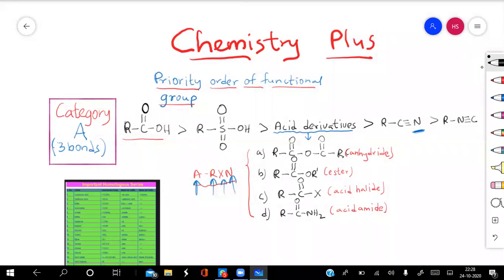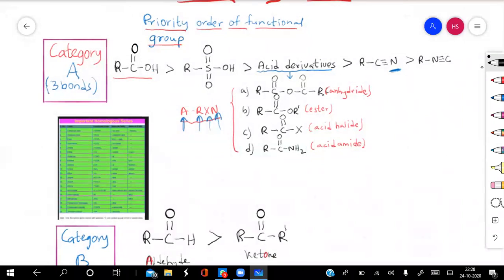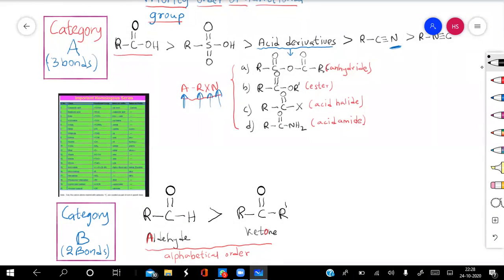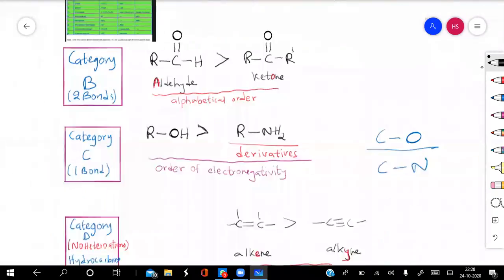Okay, now if you see what I have done, I have divided the different functional groups into five categories. We'll first discuss the first three categories and then go for the further categories. So I have category A, category B, and category C.